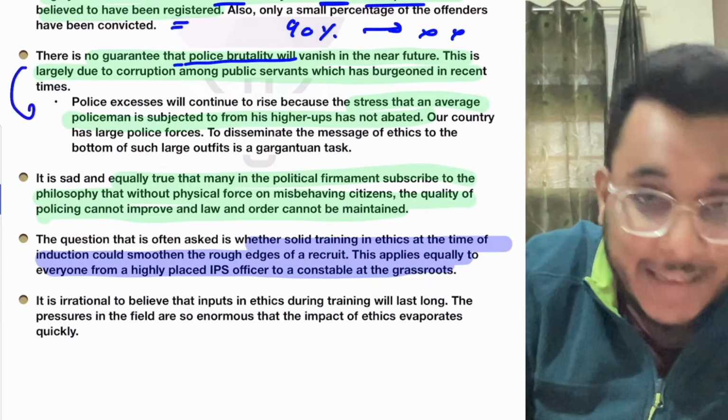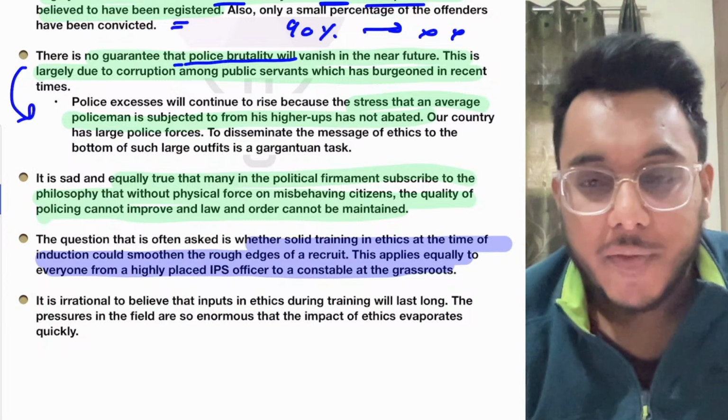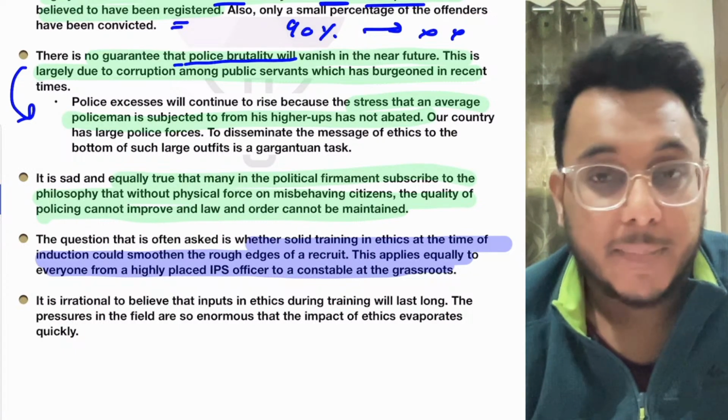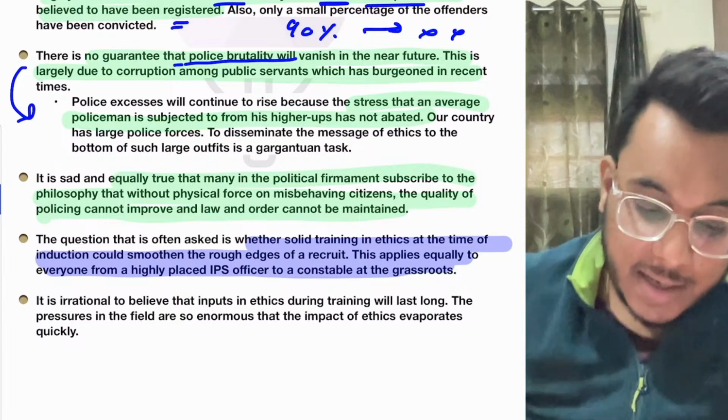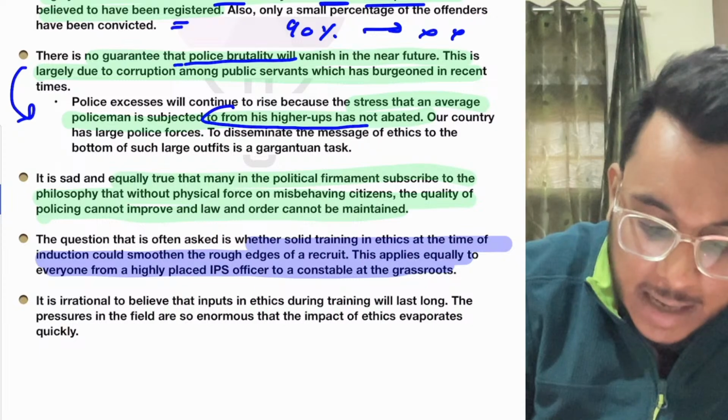It is going to increase. Why? Understand this thing, guys: when we talk about policing, often the police also have a lot of pressure. Fine, there is a lot of work responsibility on them. They are understaffed, they are underfunded. So it has been said that is what an average policeman is subjected to from his higher ups.